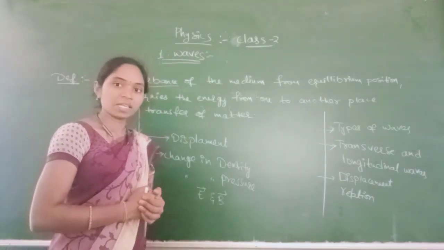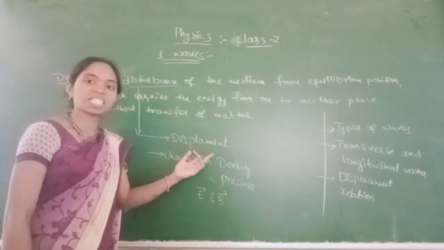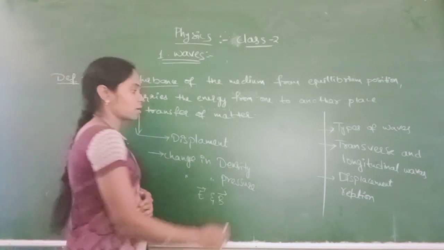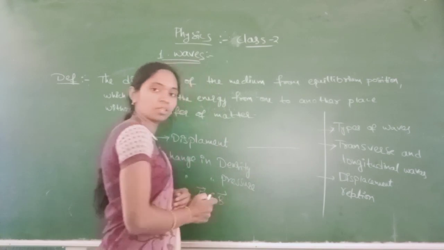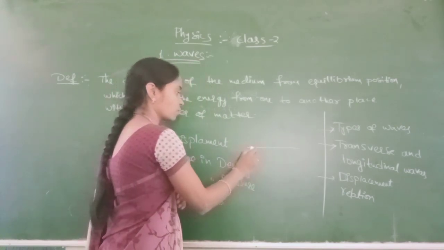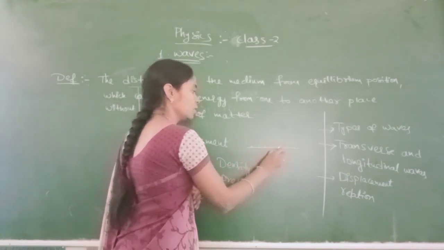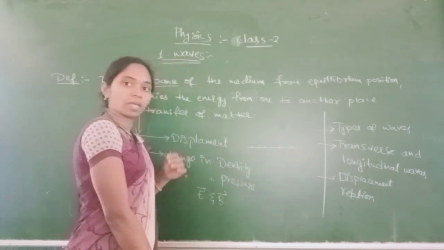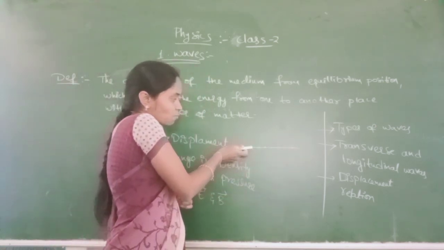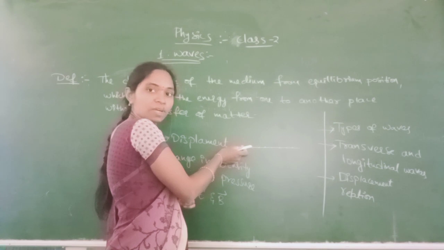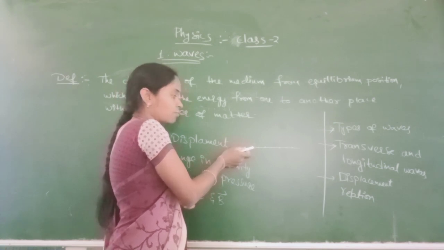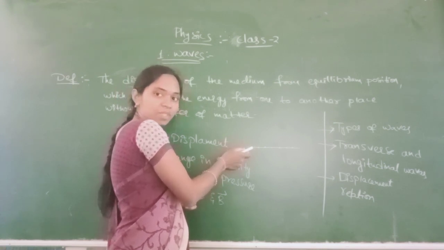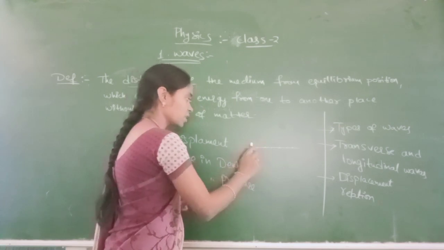Here, for example, I consider the displacement of the particles, and this is the mean position of the particles I have. Okay, here if I disturb one of the particles of the system, what happens?